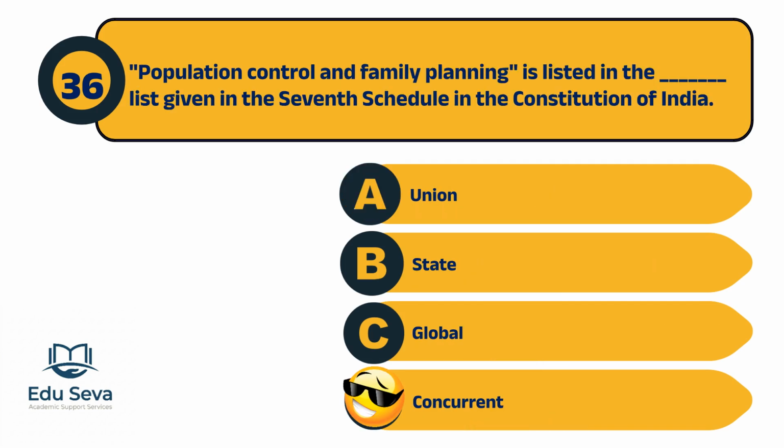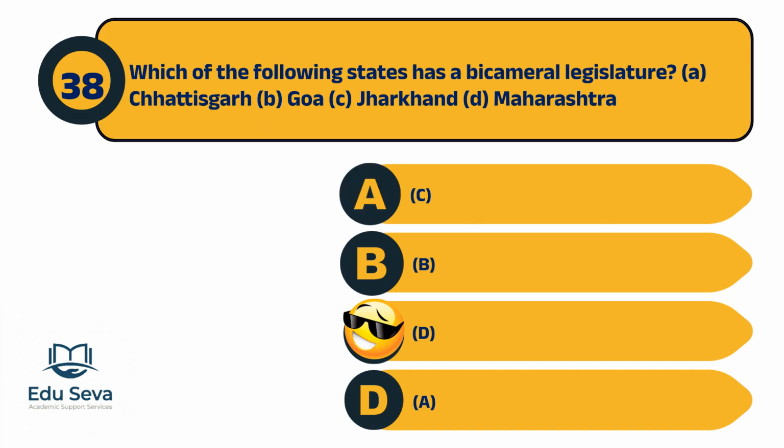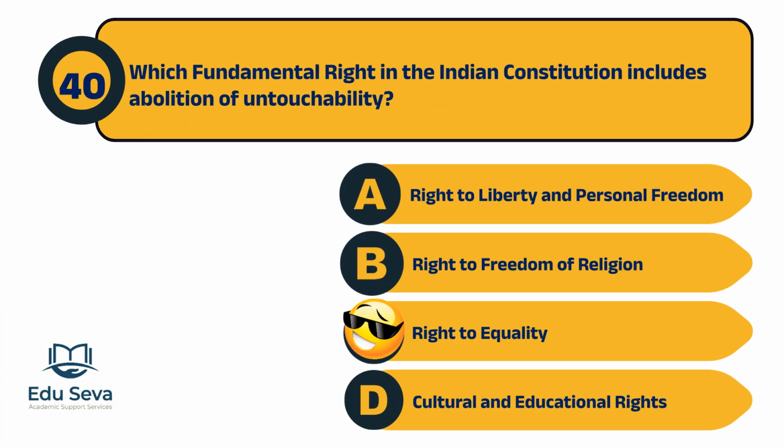Population control and family planning is listed in the concurrent list given in the 7th schedule. Central Bureau of Intelligence and Investigation is listed in the Union list given in the 7th schedule. Maharashtra has a bicameral legislature. Mandamus is issued when a court finds that a particular officeholder is not doing their legal duty, infringing on an individual's right. The fundamental right in the Indian Constitution that includes abolition of untouchability is the right to equality.